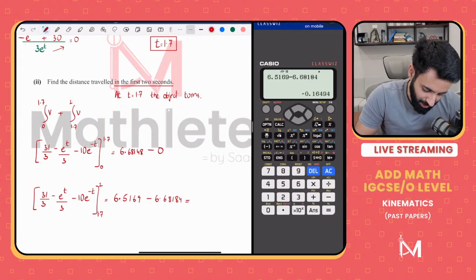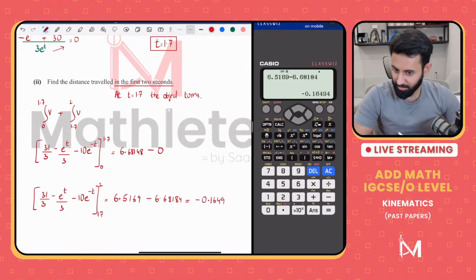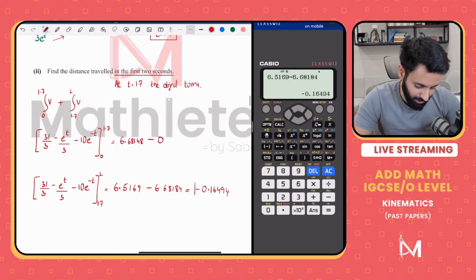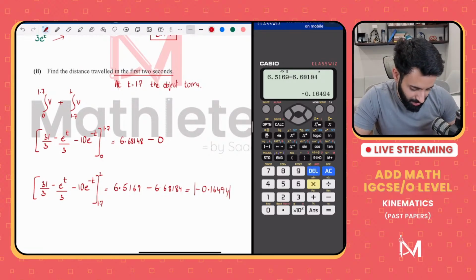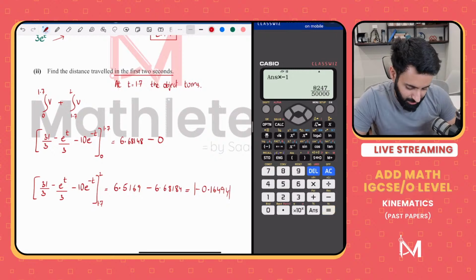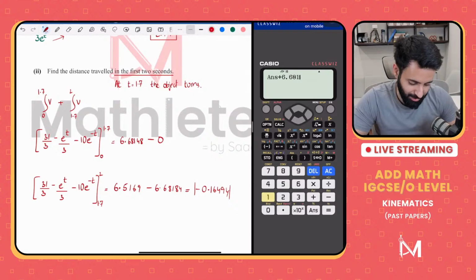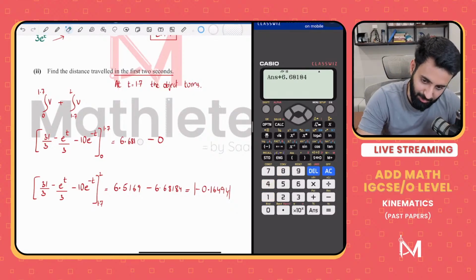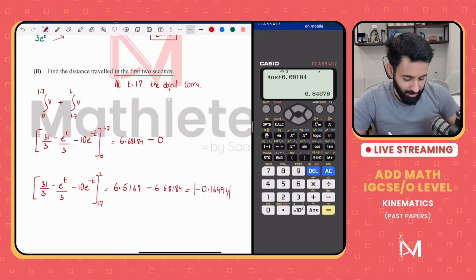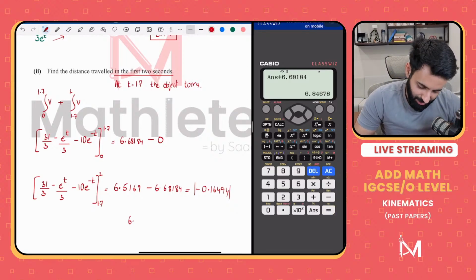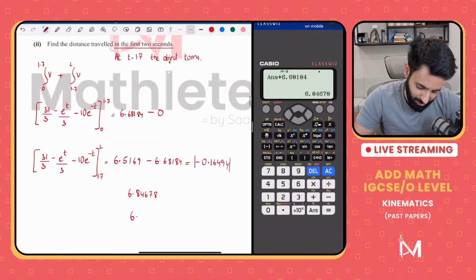We get minus 0.16494. Now when we take the modulus of it, obviously we'll have to add this. So let's multiply it by minus 1 now so that it becomes plus. Plus 6.68184. Sorry, 184. Let me fix that here too. 6.68184. So finally we get the correct answer, which is 6.84678, which correct to 3 significant figures is going to be 6.84. Yeah. Thank God.